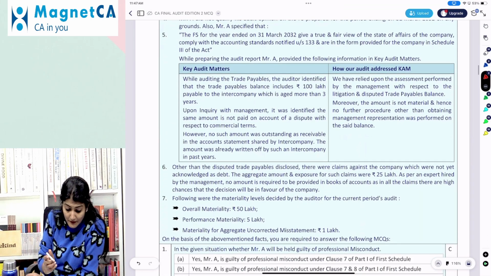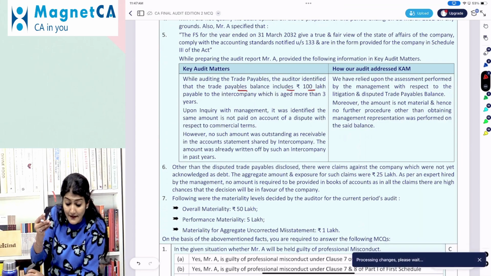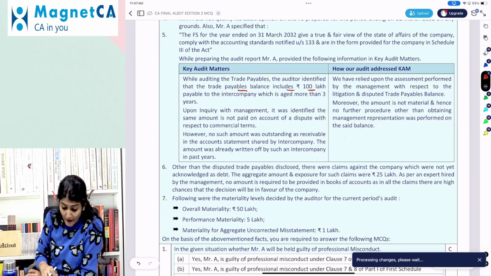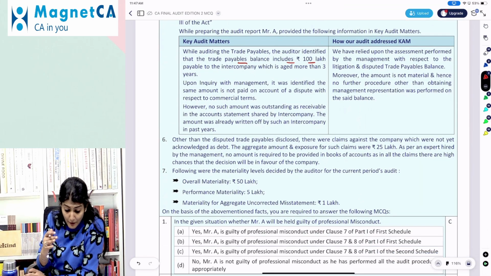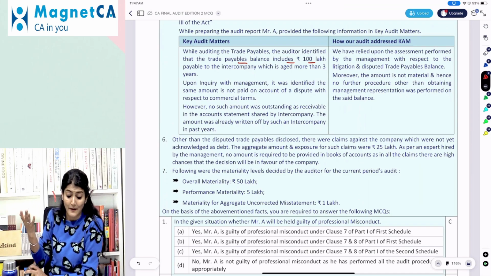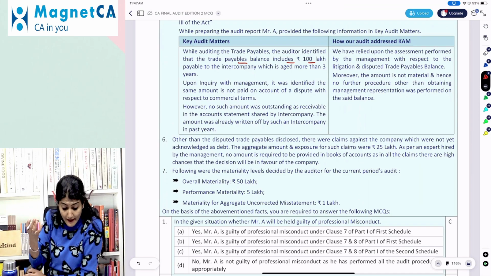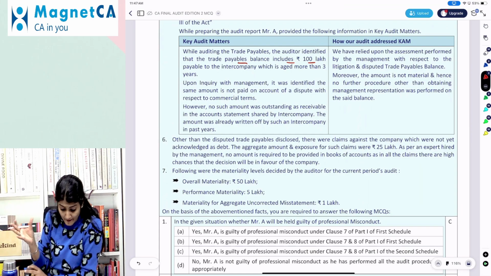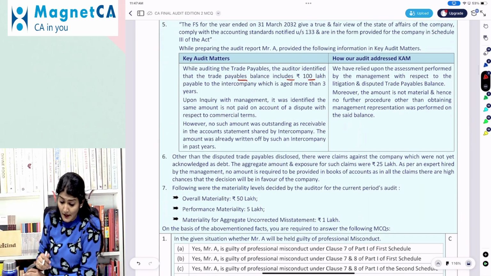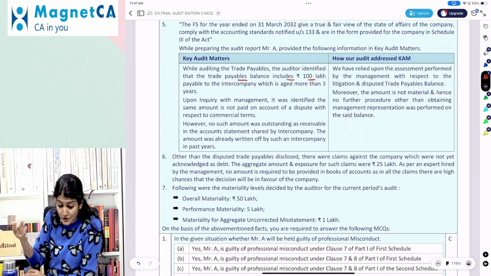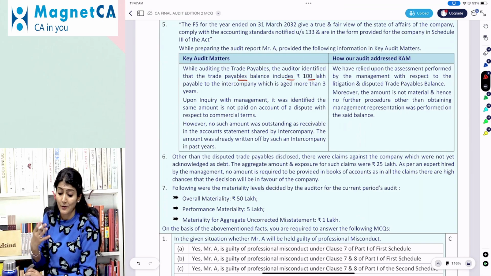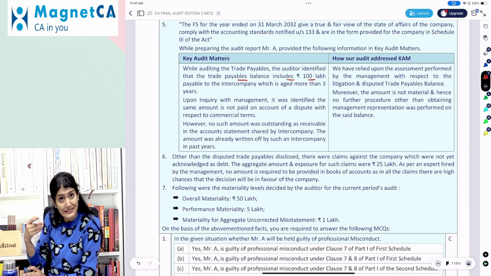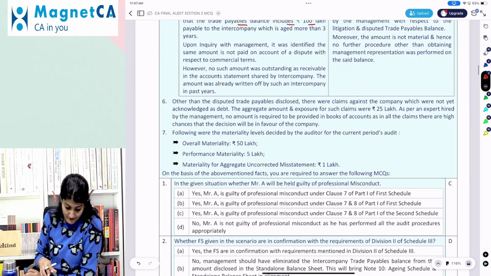While auditing the trade payable, the auditor identified that the trade payable balance includes 100 lakh payable to the intercompany which is aged for more than 3 years. Upon inquiry with the management, it was identified that the said amount is not paid on account of a dispute with respect to commercial terms. No such amount was outstanding as receivable in the account statement shared by the intercompany. The amount has already been written off by such intercompany in the past year. We have relied upon the assessment performed by the management with respect to the litigation and the disputed trade payable balance. Moreover, the account is not confirmed, meaning the representation was performed on the said balance.